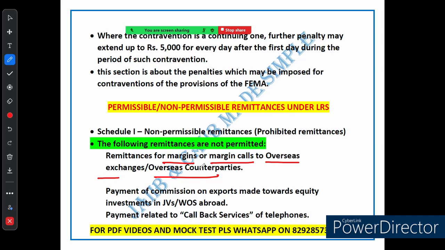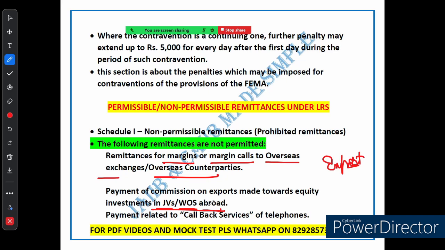Next, if you are involved in export, you can't send money as commission on the exports that are made for equity investment in a joint venture or wholly owned subsidiary abroad. So if you are investing in a company overseas, you can't use export commission for that purpose.